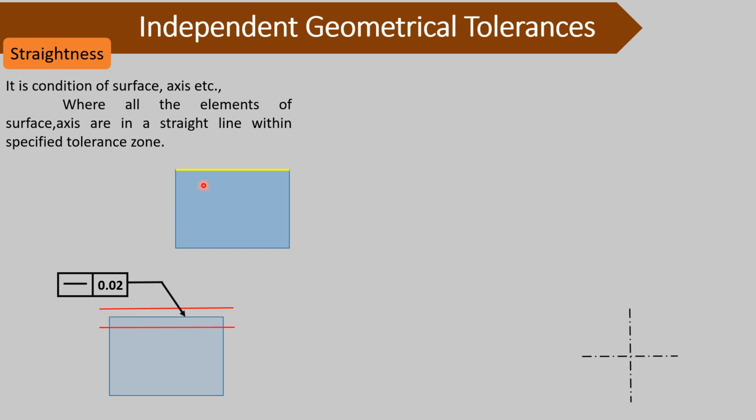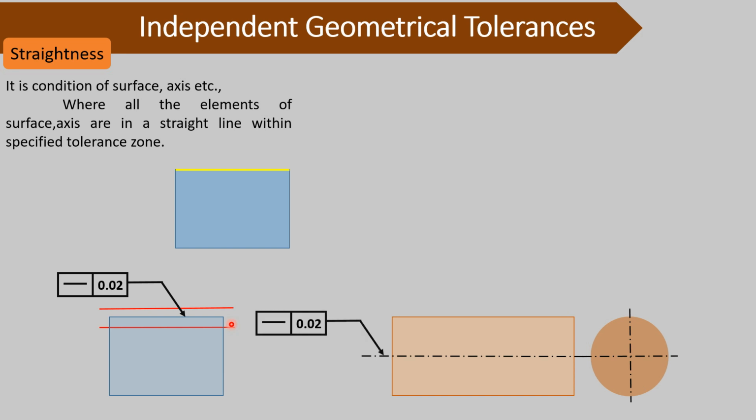Now this top surface which we have to control for straightness may lie like this or like this, but in both conditions it is within the specified tolerance zone in between these two parallel lines, so it is acceptable. Now let's consider another example.